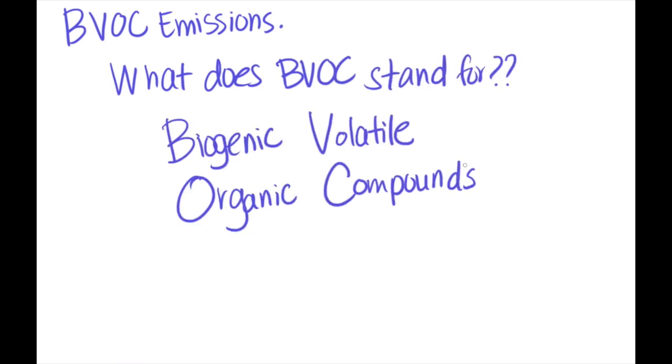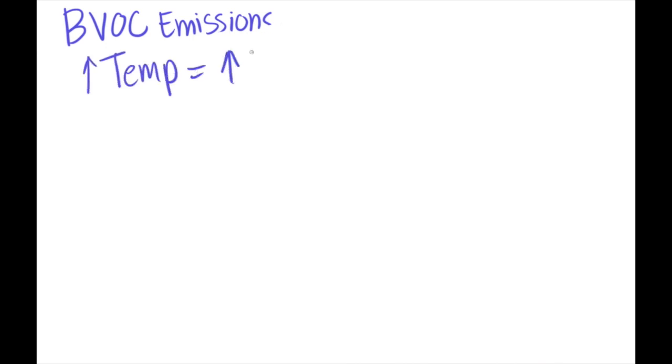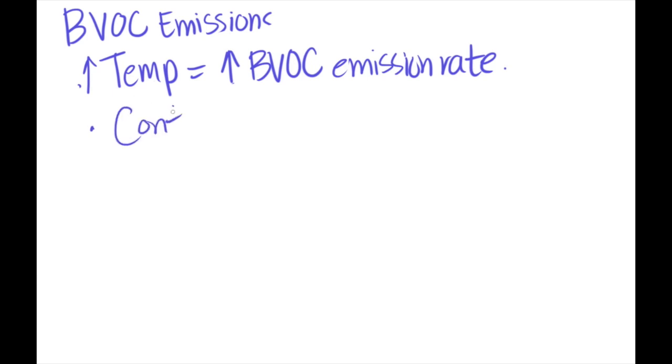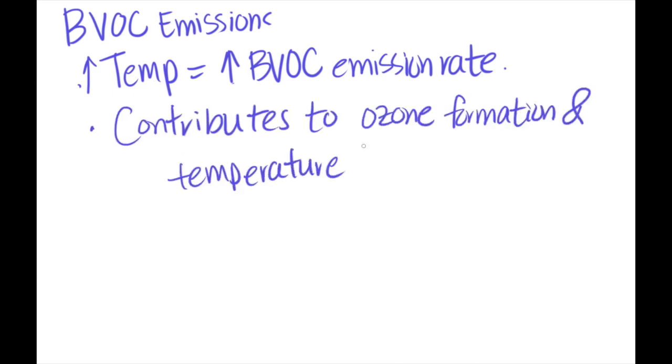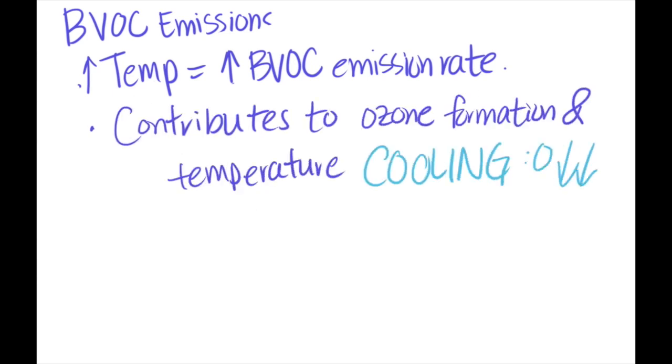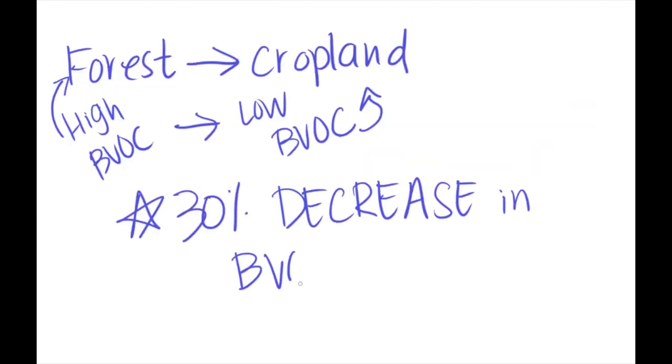BVOC emissions stand for biogenic volatile organic compounds and include compounds like isoprene. BVOCs act as very potent greenhouse gases in the atmosphere, and research suggests that croplands produce about 30% less BVOC emissions than forests do.